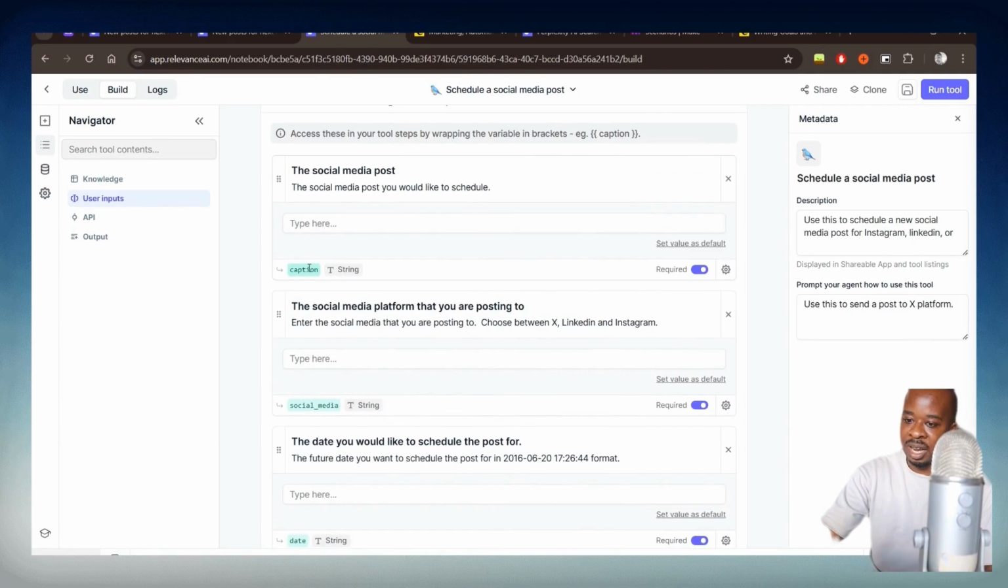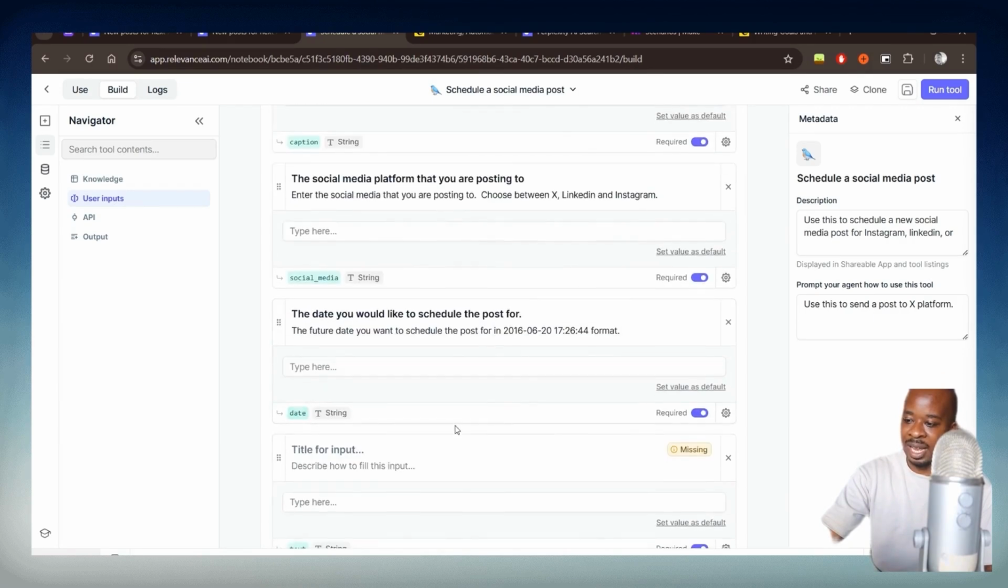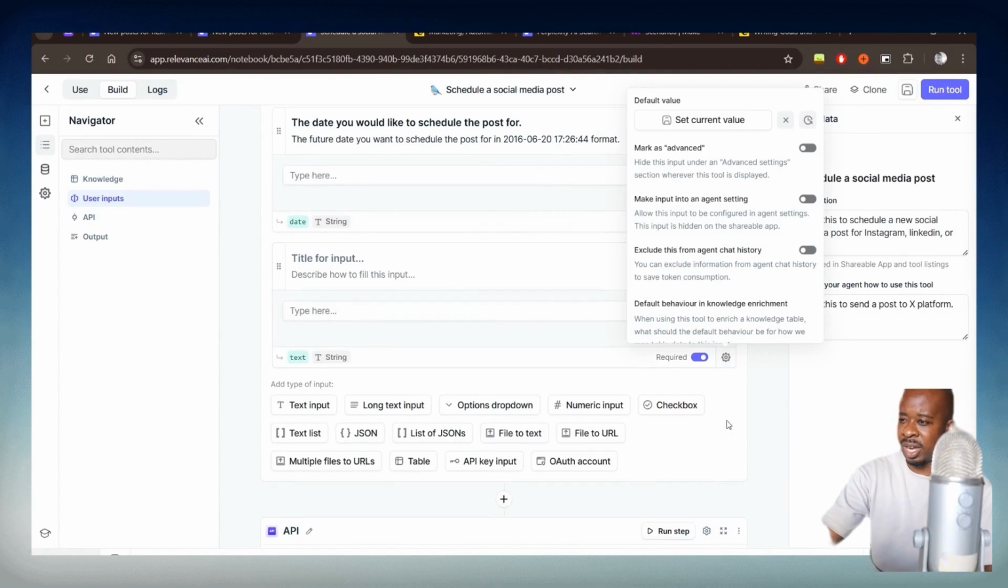And you will notice I've labeled all the variables here as well. So we have caption, social media, and date. So do make sure you do that.